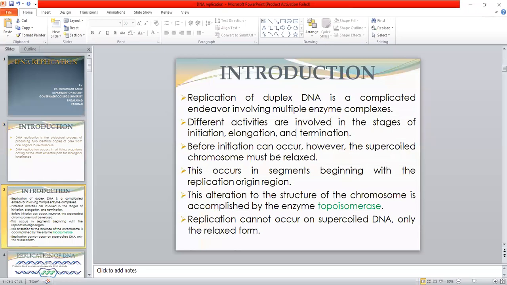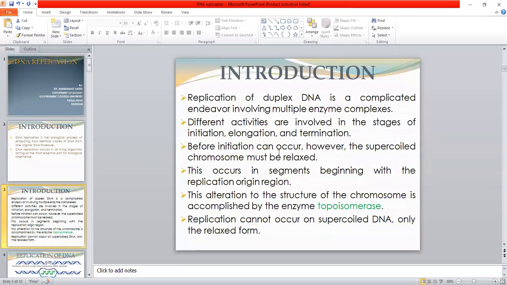The replication of duplex DNA is a complicated endeavor involving multiple enzyme complexes. During the process of replication, a number of different enzymes participate. Different activities are involved in the stages of initiation, elongation, and termination.